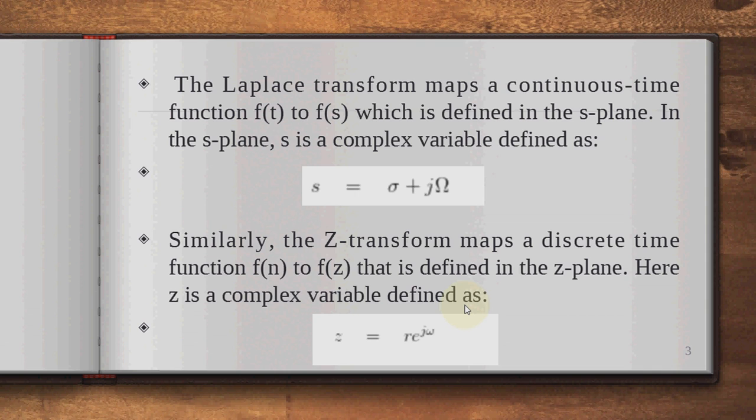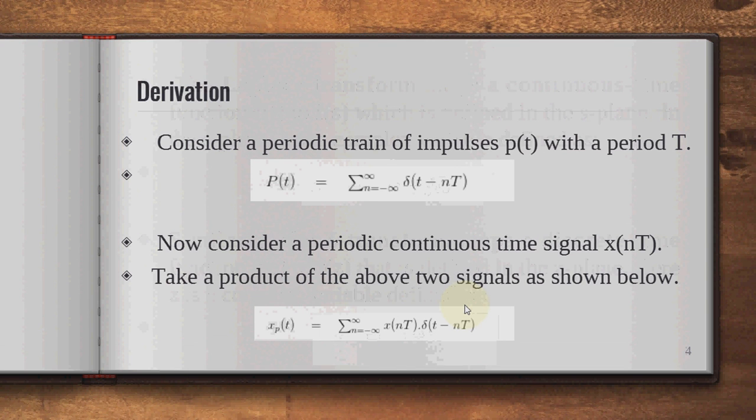So in the Laplace transform, your f(t) converts into F(s), which is defined in the s-plane, and s is a complex variable defined as s = sigma + j omega. But in the case of the Z transform, which maps the discrete-time function f(n) to F(z), the Z transform function is defined in the z-plane. And here z is the complex variable defined as z = r e^(j omega).